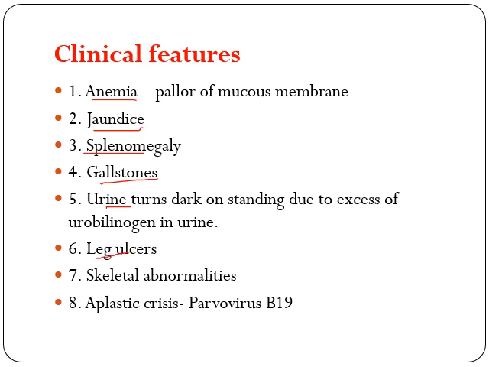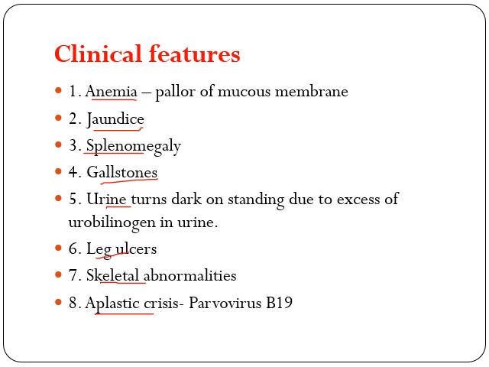Leg ulcers are a specific manifestation of a particular type of hemolytic anemia termed sickle cell anemia. Skeletal abnormalities, why? Because whenever there is increased red cell destruction, there will be increased erythropoiesis. The bone marrow tries to work more. As a result, skeletal abnormalities will be there. Next, aplastic crisis. This is sudden depletion of RBC production due to a particular infection known as parvovirus B19.